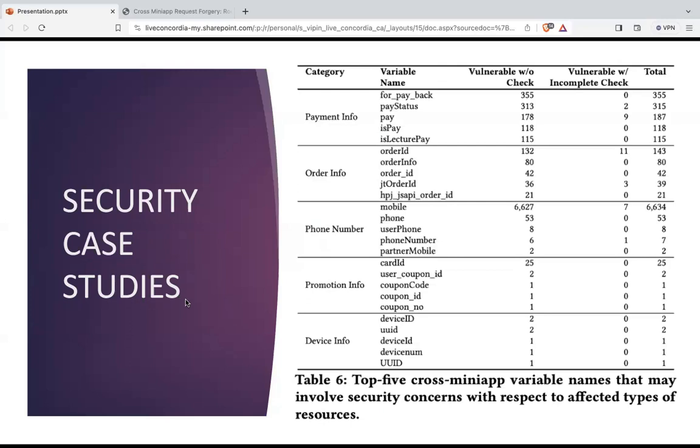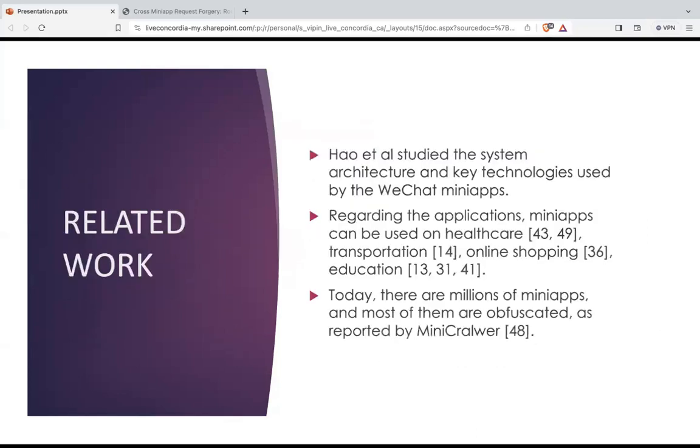These are the top 5 cross miniapp variable names. They found that these variables are highly vulnerable, so if someone is using them, they need to take care of these variables. This is another researcher who performed research on the system architecture and key technology used by WeChat mini apps. If someone is interested, we can have a look at this. It is solely based on mini applications.